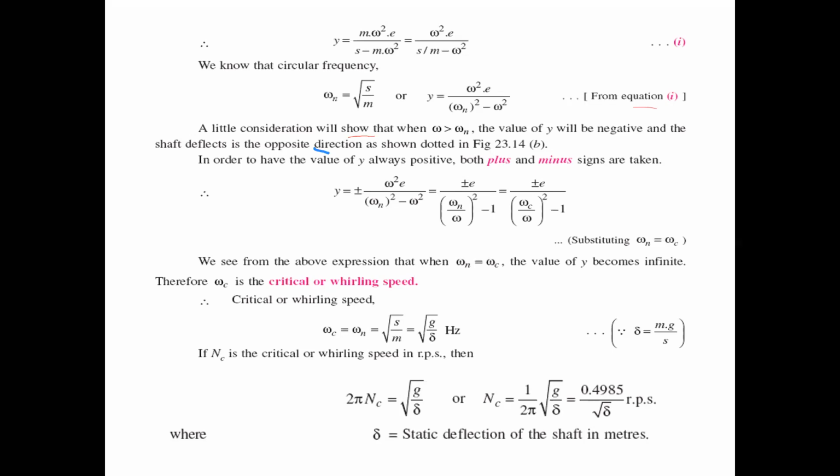And why are we not substituting the 60 here? Because the value is not given in RPM. So directly take the value in 2 pi Nc without consideration of 60. So RPS mode is there.